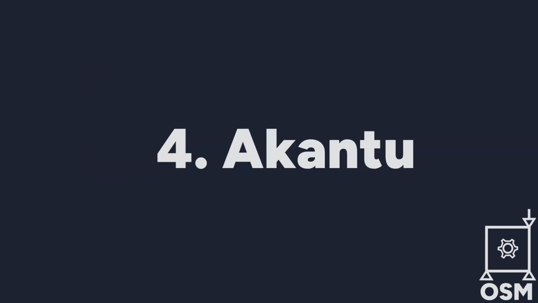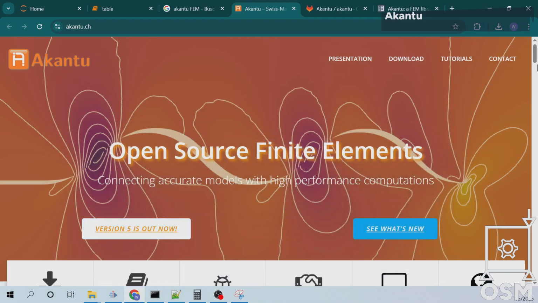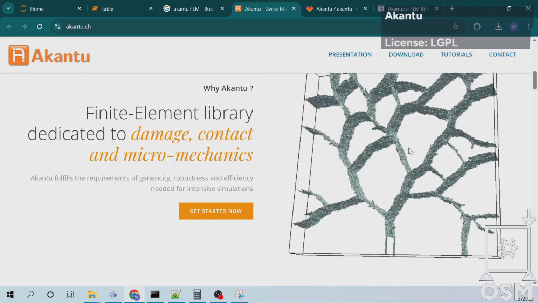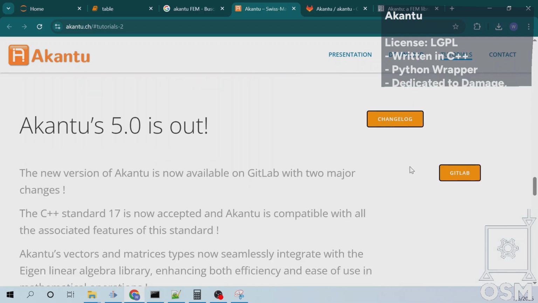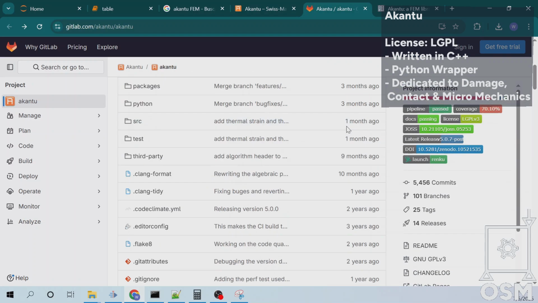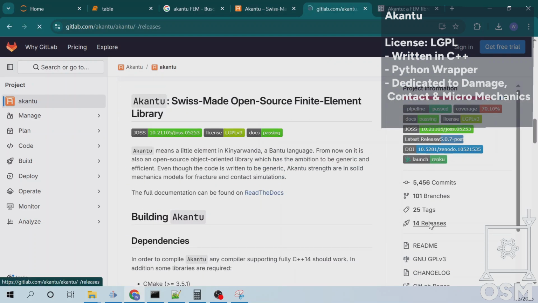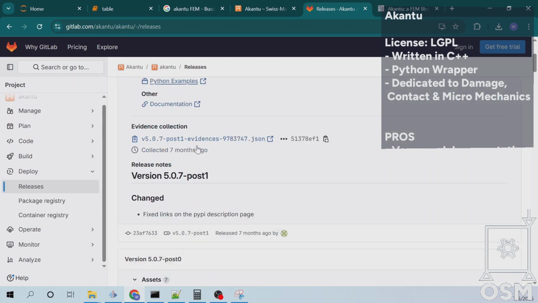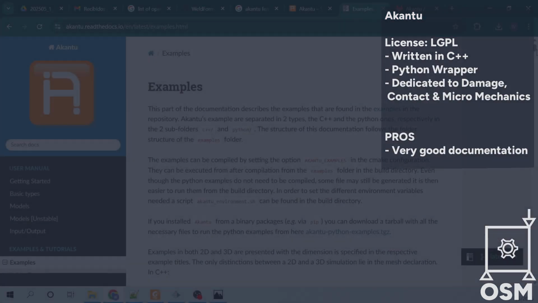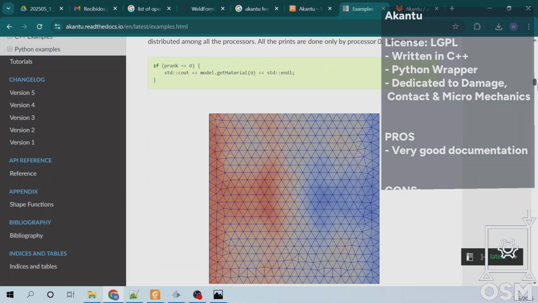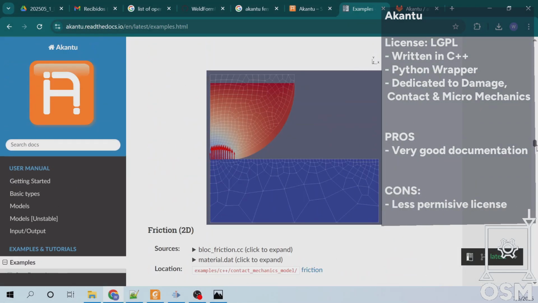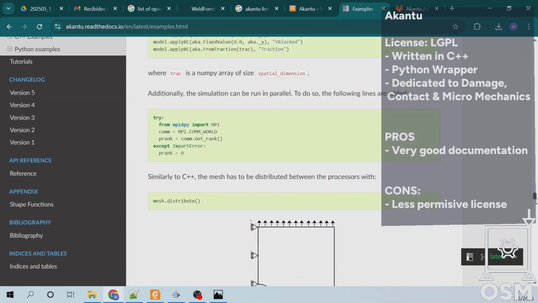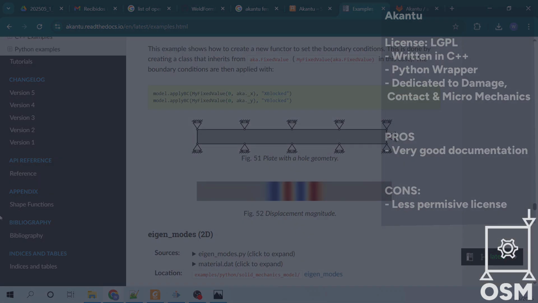Number 4. Akantu, developed by EPFL in Switzerland, is a high-performance FEM library designed for research in fracture mechanics, multi-scale modeling, and dynamic simulations. It includes explicit solvers, dynamic relaxation, and automatic remeshing for crack propagation problems. It is not plug-and-play, expect to write C++ code and scripts, but it's very powerful for advanced research.